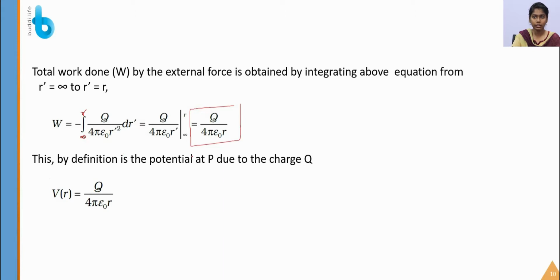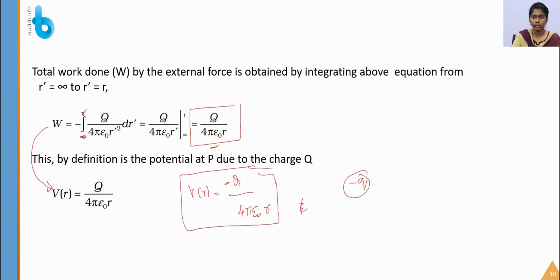So by this definition we are getting the potential. This work done is stored as an electrostatic potential, which is V of r equal to the same work done, q by 4 pi epsilon naught r. When the charge is replaced by a negative charge, say minus q, the potential becomes minus q by 4 pi epsilon naught r. So this is for the negative charge.